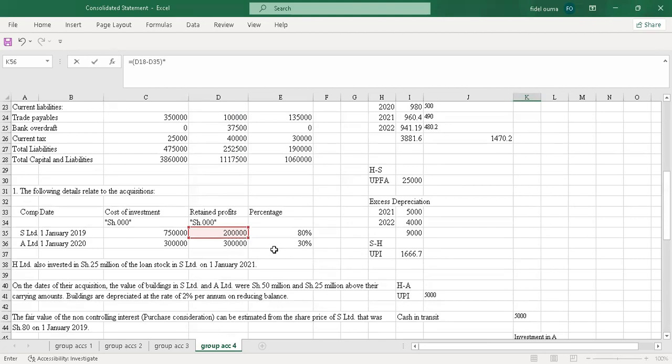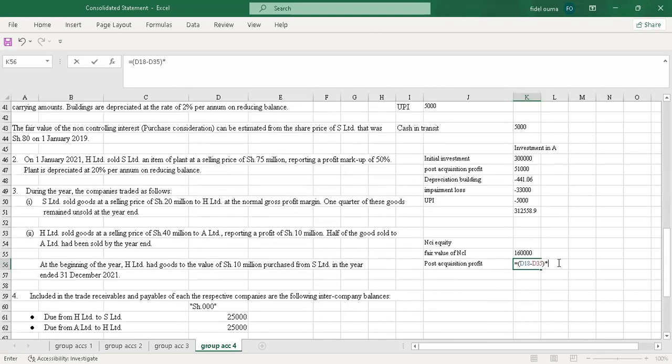Then I'll multiply by the portion. Our NCI portion is 20% because we took 80%. So I'll take 20% and enter. Yeah. So I'll add that. Then I'll subtract the impairment loss. So I'll come here and say equals to.